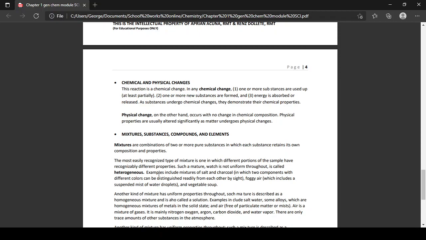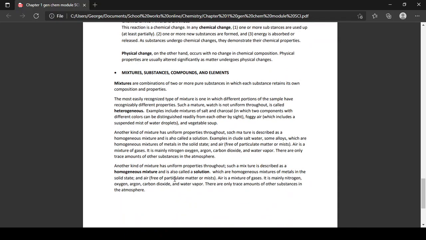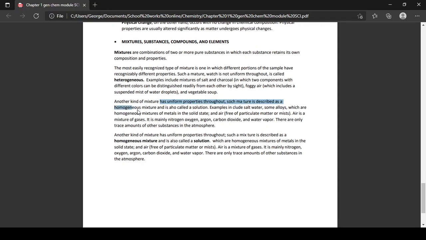Para matandaan nyo kung heterogeneous na, ang iya nga mixture, kids, is not uniform throughout. Again, is not uniform throughout. Those are your heterogeneous mixtures. Another kind of mixture naman natin has uniform properties throughout. Again, mag-uniform throughout siya, such as described as your homogeneous mixtures. And ang other name sa ato na homogeneous mixtures, kids, is a solution. Examples include salt water, some others which are homogeneous mixtures in the solid state, and air, free of particulates,